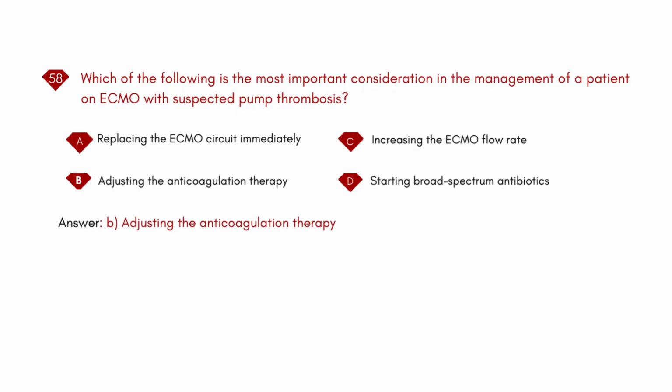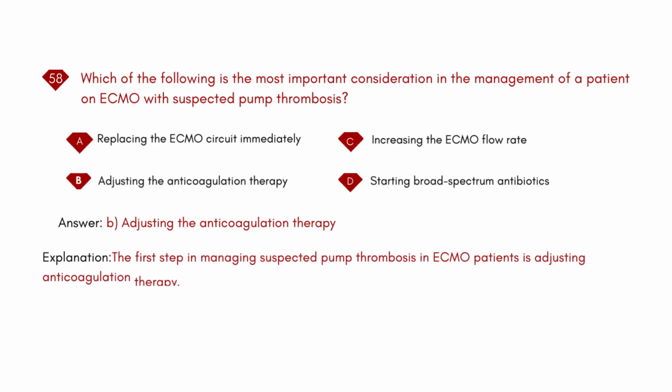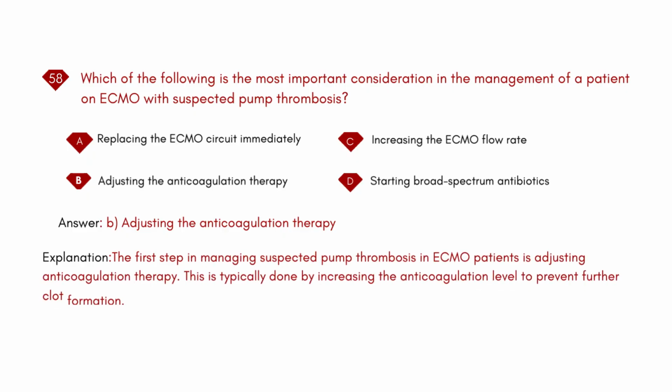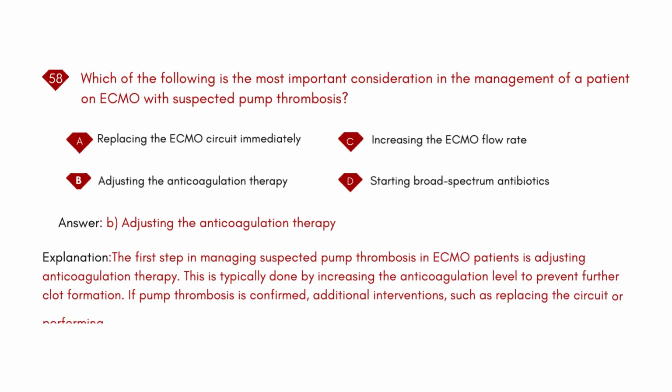Adjusting the anticoagulation therapy. Explanation: The first step in managing suspected pump thrombosis in ECMO patients is adjusting anticoagulation therapy. This is typically done by increasing the anticoagulation level to prevent further clot formation. If pump thrombosis is confirmed, additional interventions, such as replacing the circuit or performing thrombolysis, may be necessary.